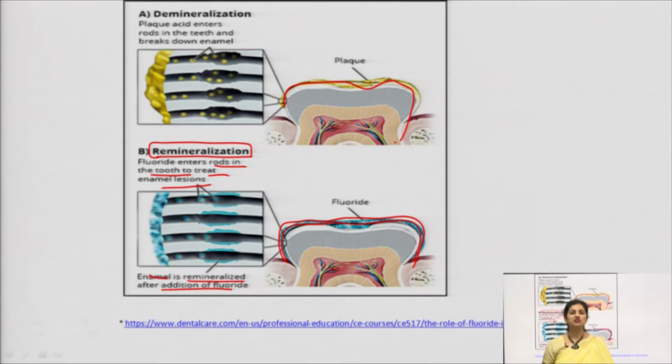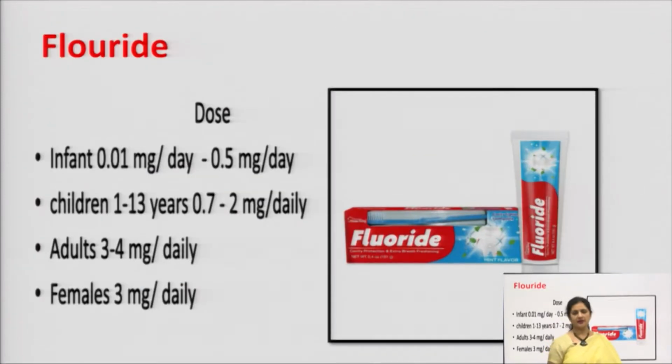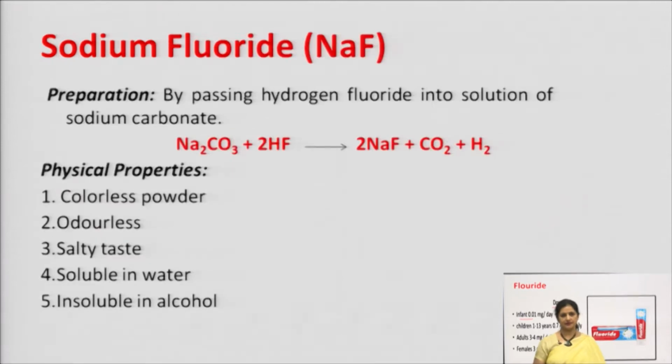Besides, fluoride is a major component of the toothpaste. The dose of the fluoride which is required per day in the case of infants is 0.01 milligram per day to 0.5 milligram. Children with the age of 1 to 13 years require 0.7 to 2 milligram per day. Adults require 3 to 4 milligram per day. However, females require lesser, that is 3 milligram per day. So, this is a recommended dose of the fluoride which has to be included by any of the means, either by the water or by the toothpaste.